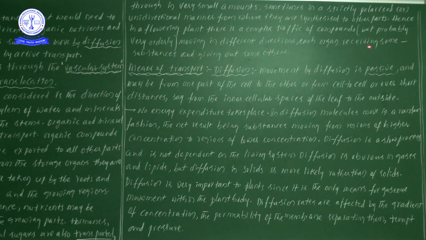Each organ receives some substances and gives out some other substances. Suppose it needs something, it takes; if it would like to export, it will give. Likewise, there will be mutual interaction and coordination among the systems and organs.